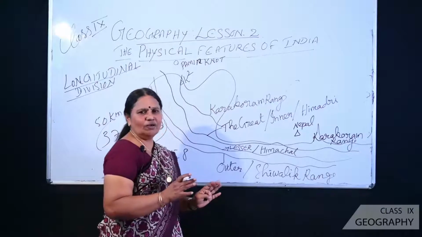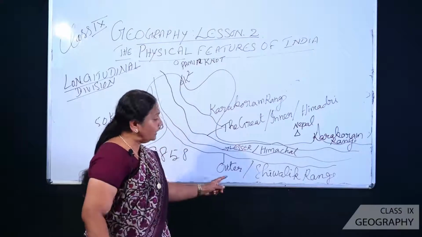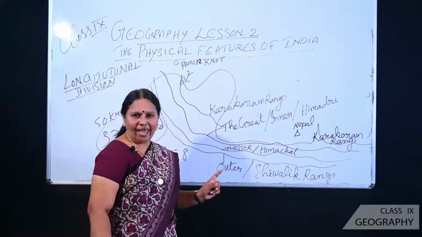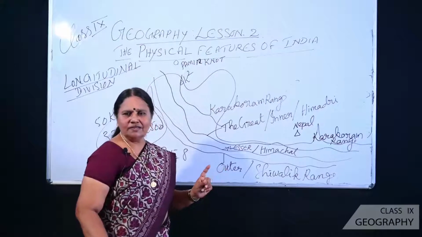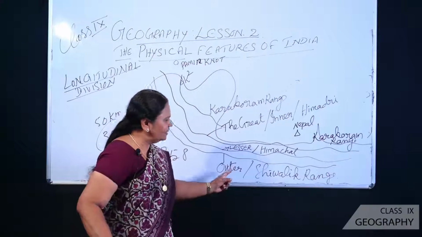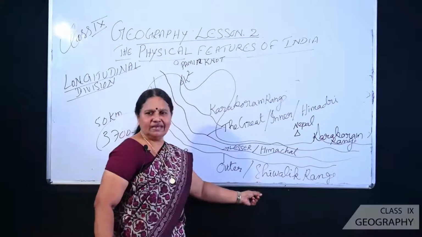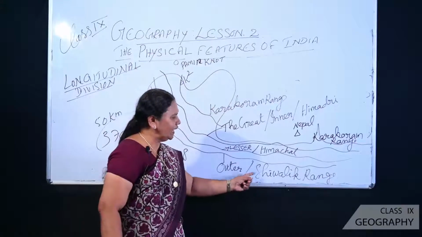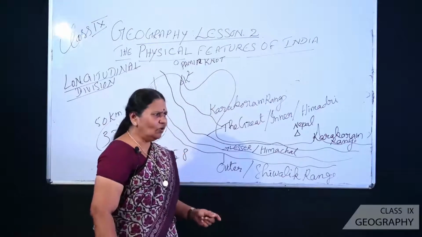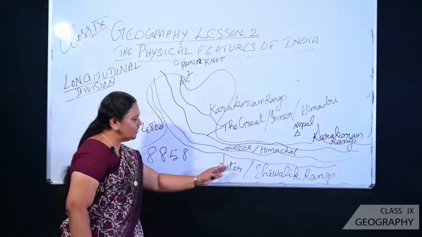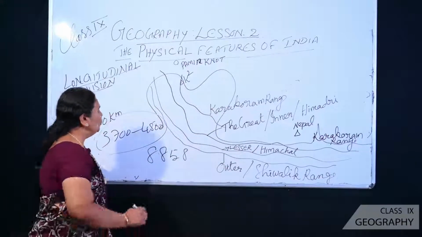Fresh unconsolidated rocks. So that area is always prone to earthquake and landslide. Which part is prone to earthquake and landslide? The outermost area, the Shivalik range. Not only that, very interesting, this area is also noted for dunes.